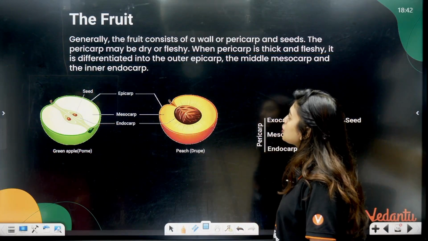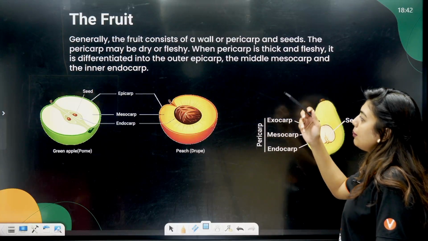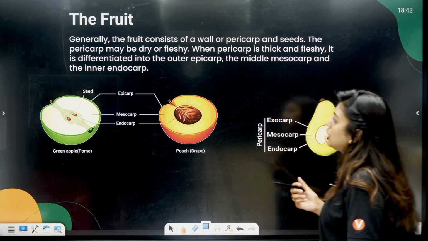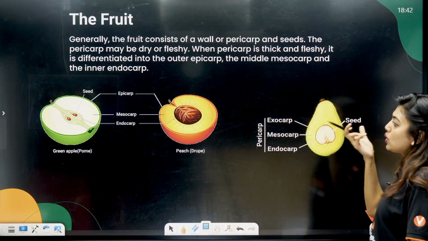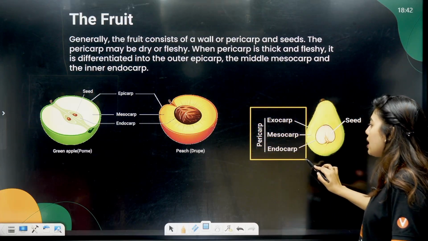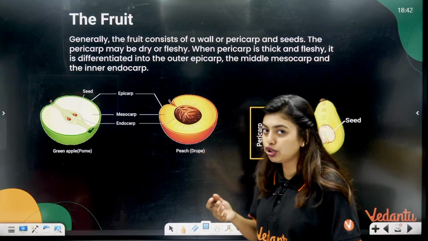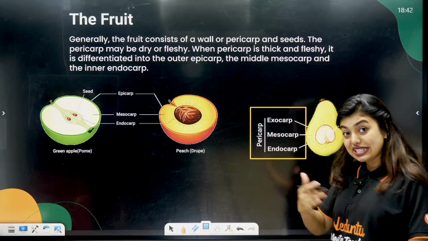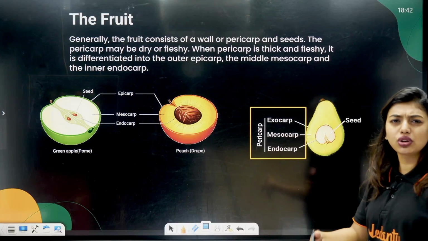Generally the fruit consists of a wall or a pericarp and seed. The pericarp may be dry, may be fleshy in some. When the pericarp is thick and fleshy, it is differentiated into an outer epicarp, the middle mesocarp and the inner endocarp, which you have learned in your morphology of flowering plants in class 11th. That is, your pericarp can be divided into 3 categories: epicarp, mesocarp and endocarp. Inside endo, outside epi, middle meso. Same thing we study, mesoderm, endoderm.